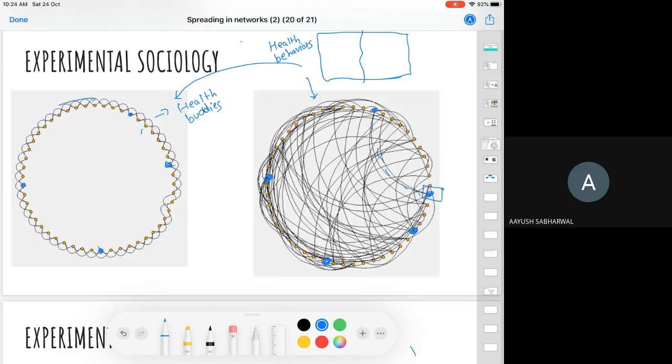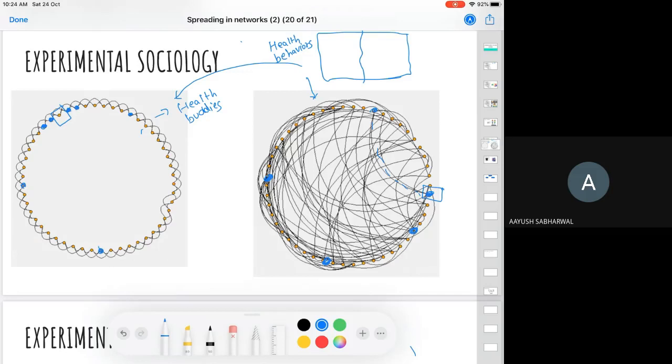So maybe you can initially provide this information to these 5 friends here. Or let's say, rather, based on the configuration of the network, I infect 2 people here and 2 people here. Now it becomes easier for this person here to adopt this information because all 4 of his friends have adopted it.